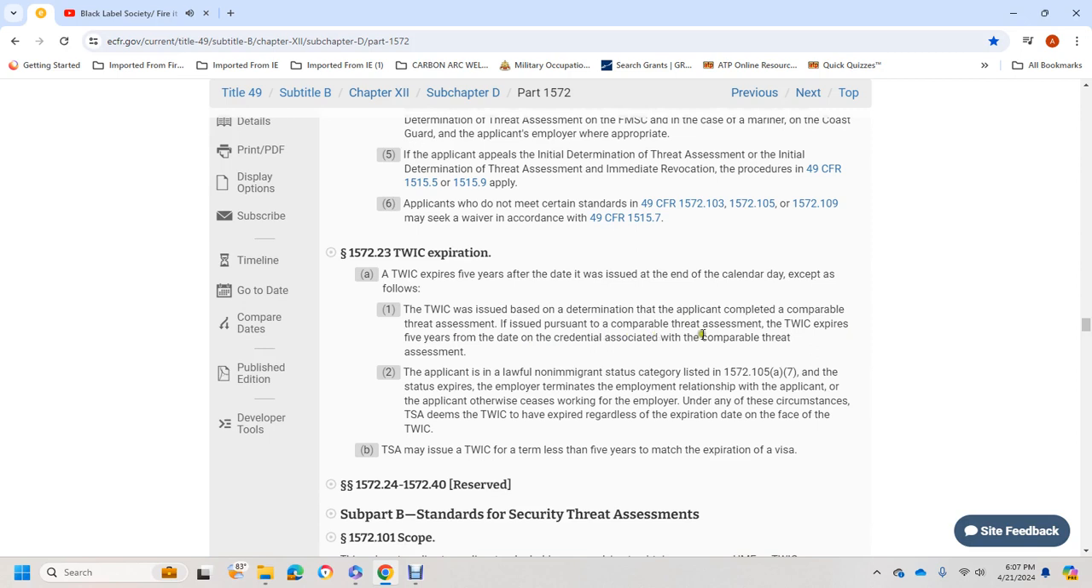on the date the credential associated with the comparable threat assessment expires. For an applicant in a lawful immigration status category listed in 1572.105, if the status expires, the employer terminates the employment relationship with the applicant, or the applicant otherwise ceases to work for the employer, under any of these circumstances TSA deems the TWIC to have expired regardless of the expiration date on the face of the TWIC. TSA may issue the TWIC with a term of less than five years to match the expiration of a visa. 1572.24 to 1572.40 reserved.